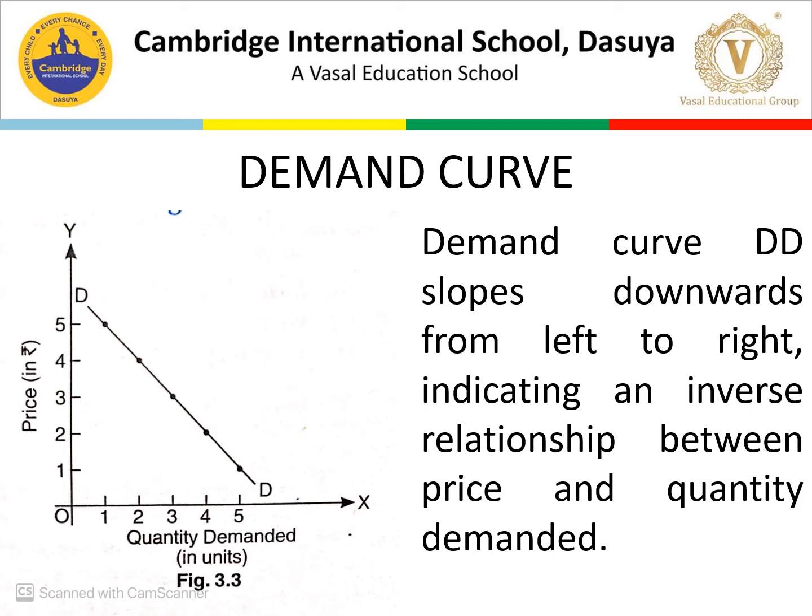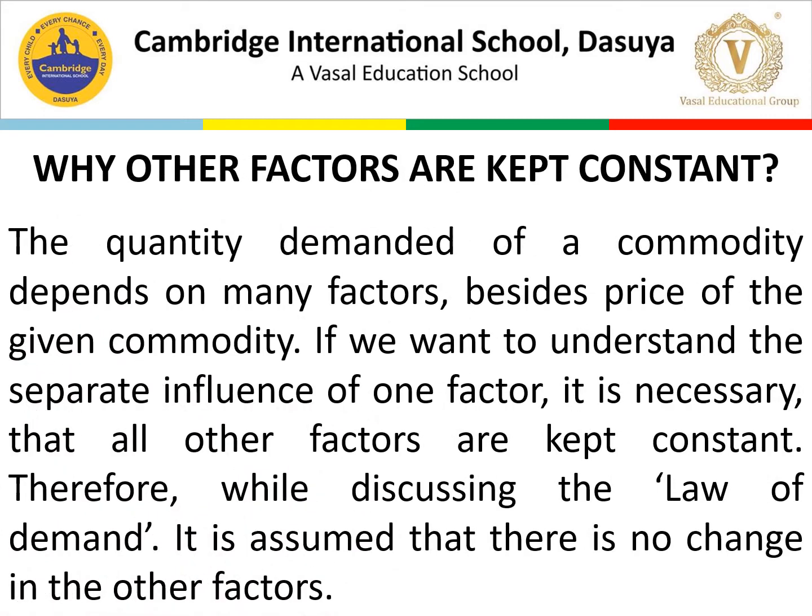Now let's move on to the next topic: why other factors are kept constant. So I started with keeping all the things constant, and let me discuss this point. Why are we keeping all the factors constant? The quantity demanded of a commodity depends on many factors. Like we are also demanding less commodity now because of the lockdown. We are not able to go out, so our quantity demanded is dependent upon many factors.